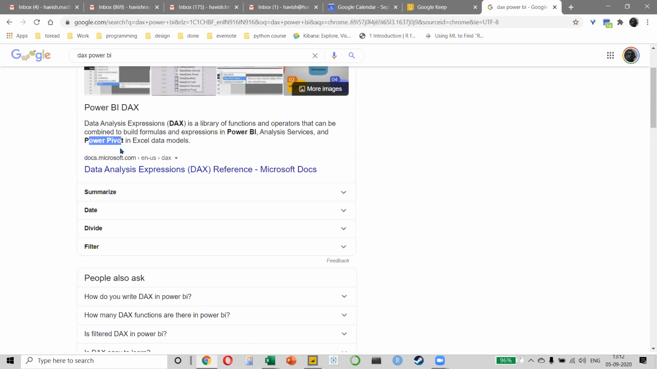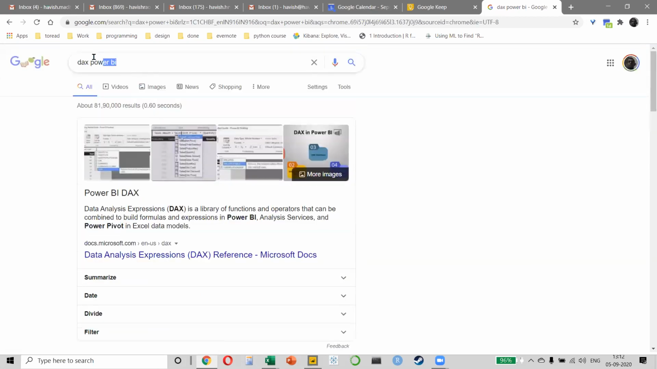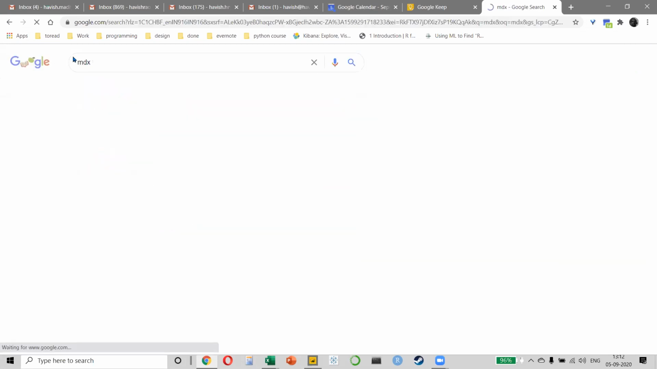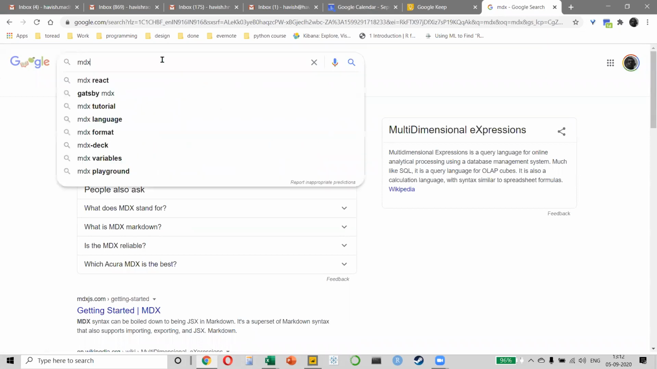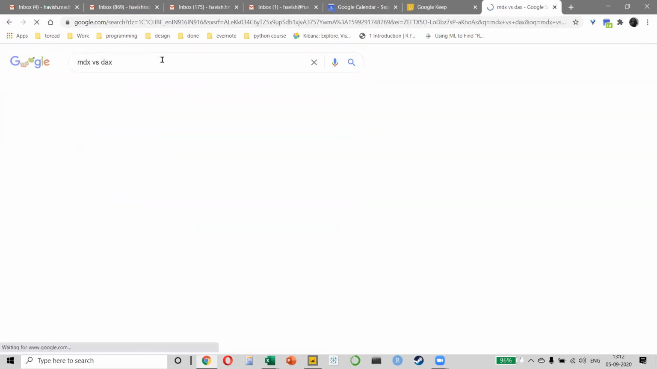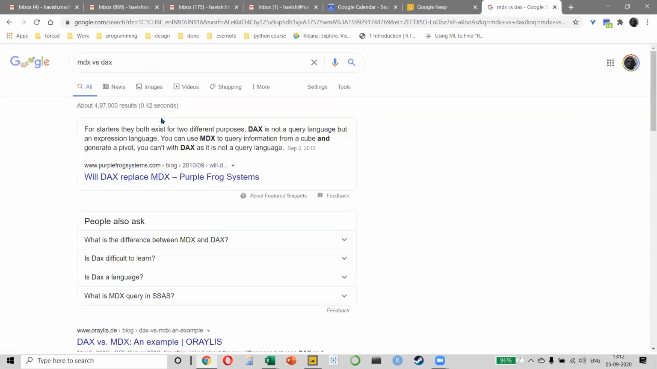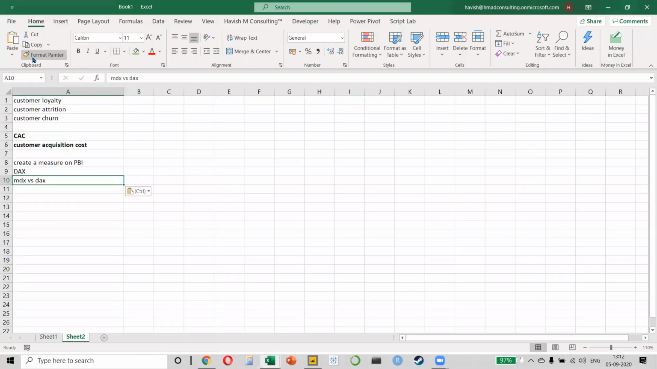A lot of people feel that Tableau also uses DAX, but please remember, Tableau uses something called MDX, which is multi-dimensional expressions. So when you search for MDX versus DAX, you will notice that a lot of people have explained this concept. What is a multi-dimensional expression? What is DAX? So for your later reading, I will also write it here, because this is something I want you all to read, okay?